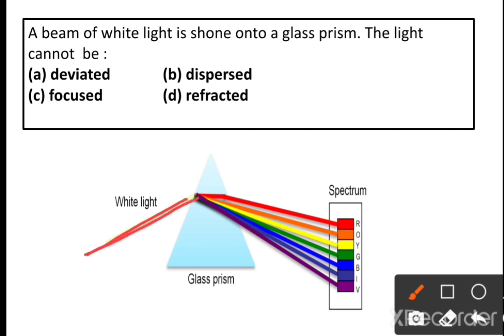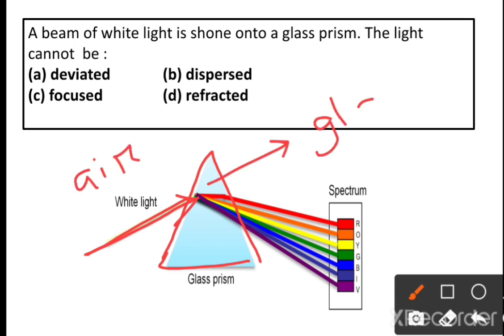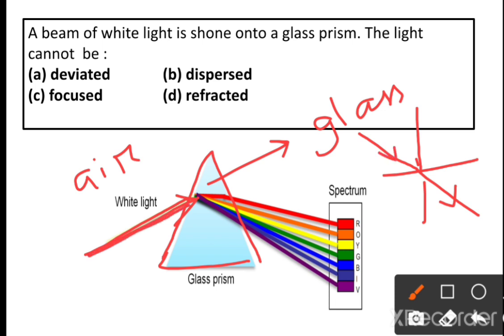When the white light is shone onto a glass prism, you know that this is air medium and this is glass medium. When the light travels from one medium to another medium, it is refracted. So here the light travels from air medium to glass medium. At this point the light is refracted.